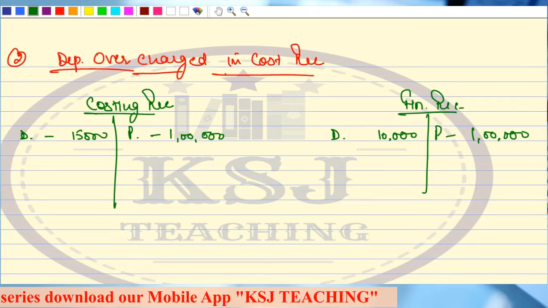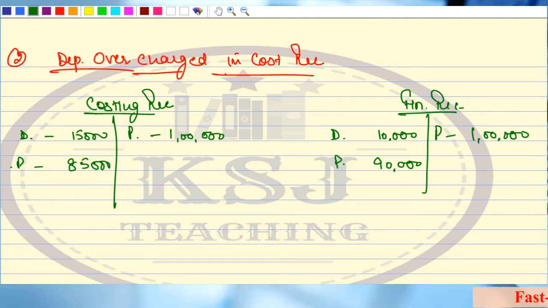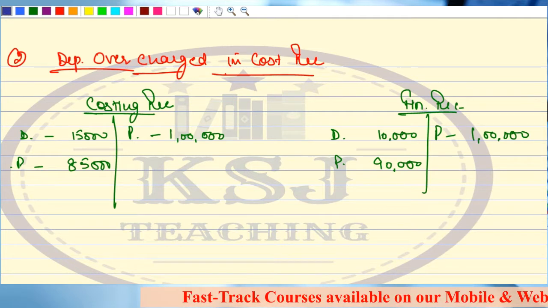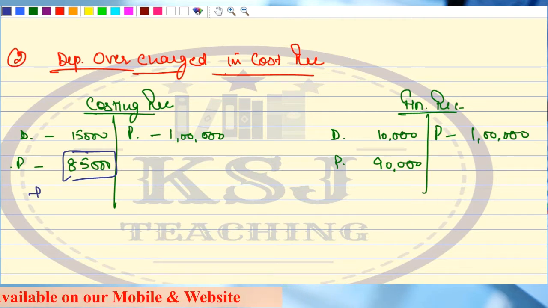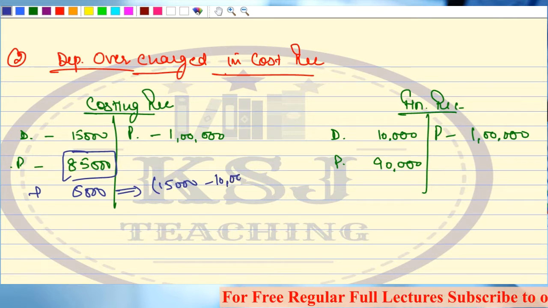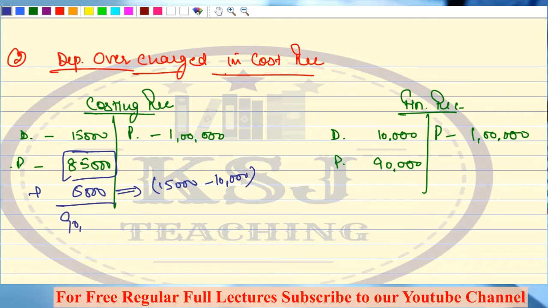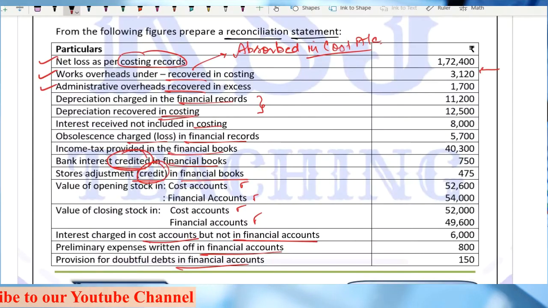This is the case, sir. In this case, my profit will be 90,000 and here my profit will be 85,000. That means I have overcharged depreciation to the tune of 5,000 rupees. Now I am going to adjust this profit because I am adjusting my costing books. That means I'll have to add 5,000. This 5,000 is the difference of overcharging, the difference of 15,000 and 10,000. So my profit is 90,000. Now it matches with my financial books.